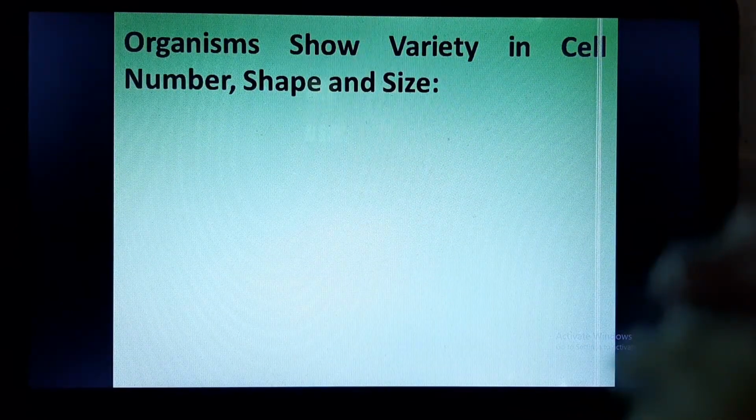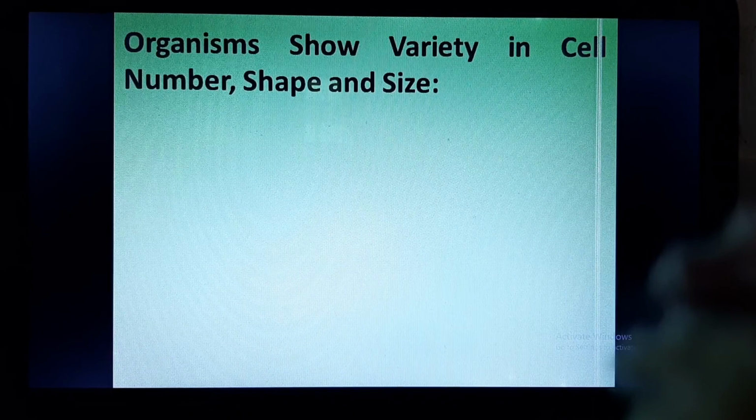So in our next lecture, we will be studying how organisms show variety in cell number, shape and size.